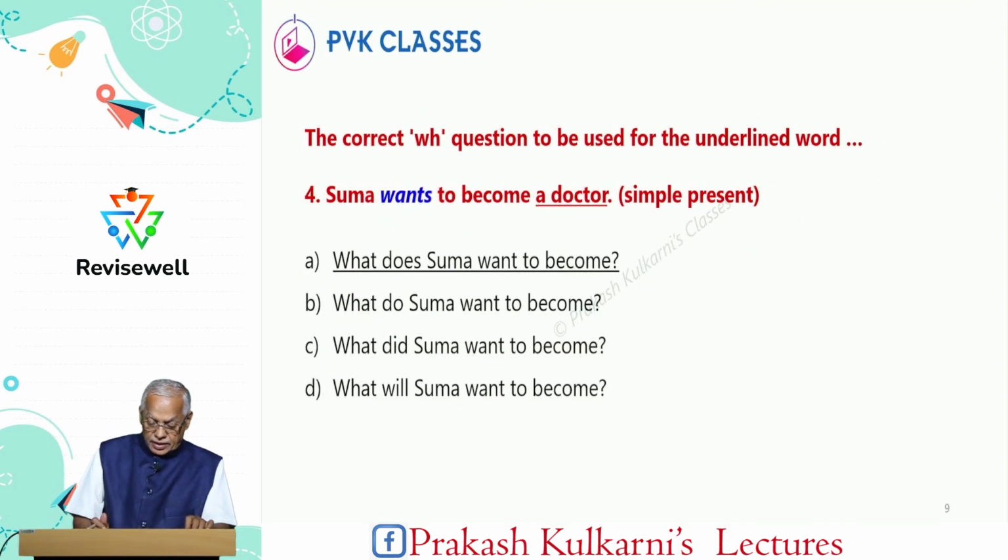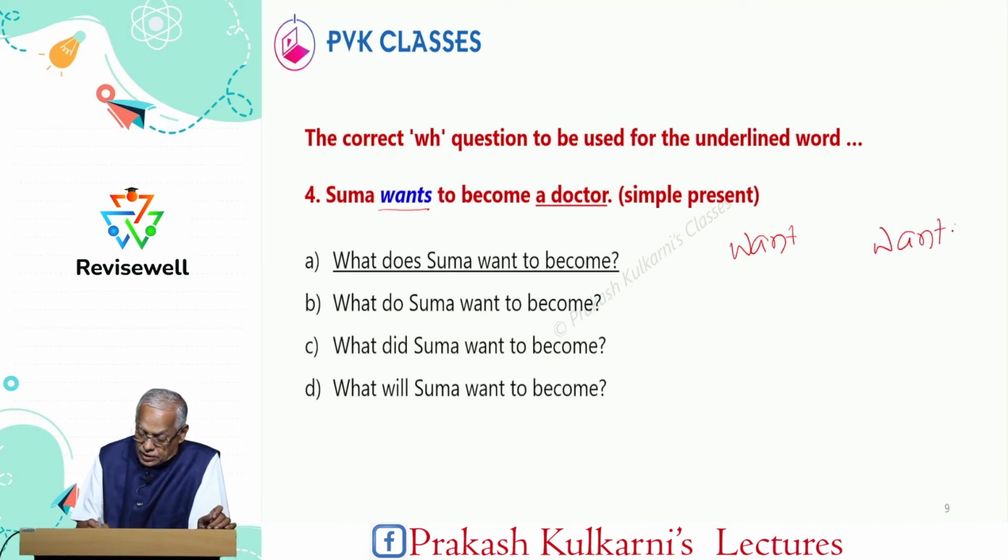Okay. Now let's go to the next one. Suma wants to become a doctor. Now the verb is wants. Please try to understand what is the difference between want and wants. Go and goes. Eat, eats.